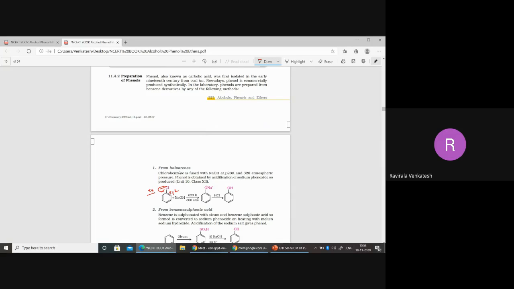So the temperature we are maintaining is 623 Kelvin and 300 atmosphere. Roughly you take 300 atmosphere pressure. So what is the reason behind this? Nucleophilic substitution reactions on halobenzenes are difficult. If you get a question like this, why is nucleophilic substitution on halobenzene highly difficult?